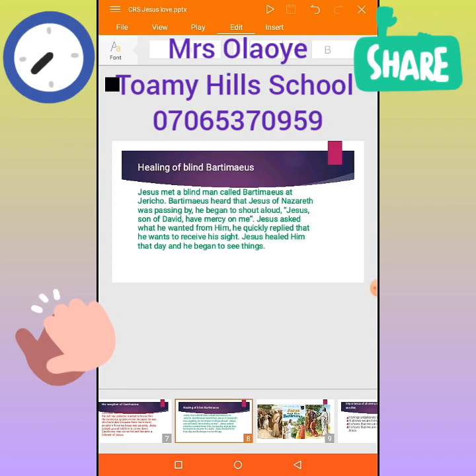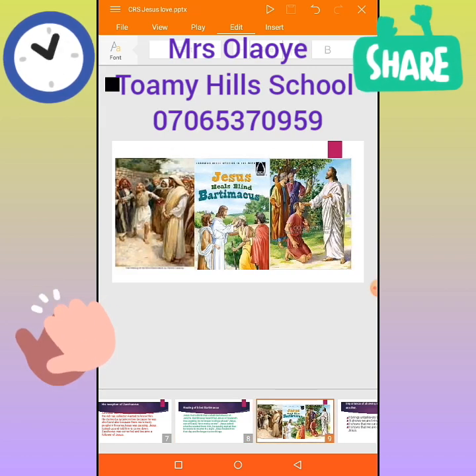And he kept shouting. And the people around him said, keep quiet, keep quiet. But he didn't keep quiet. He shouted and shouted. And Jesus heard him and asked him, what do you want me to do for you? And immediately he replied, Jesus, I want to receive my sight. And Jesus healed him immediately, and he began to see things that we can see. Wow, is that wonderful? That's how Jesus was able to heal blind Bartimaeus.